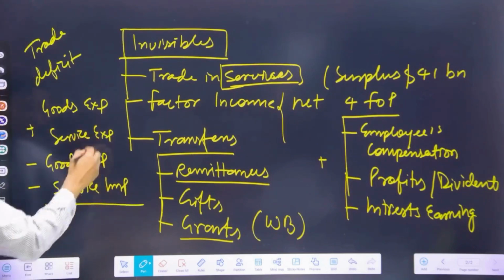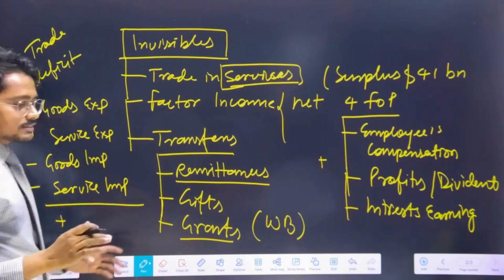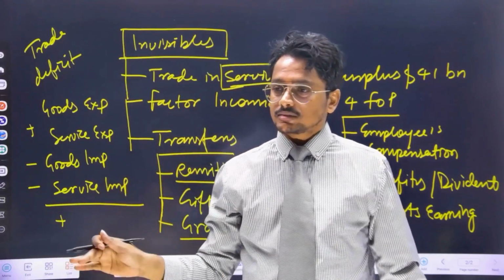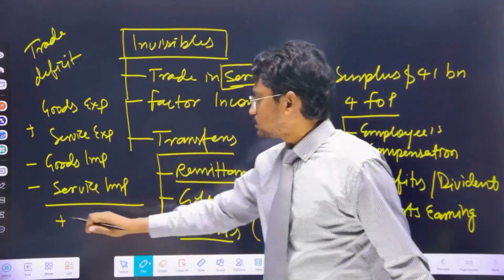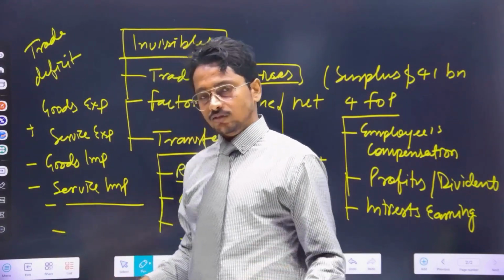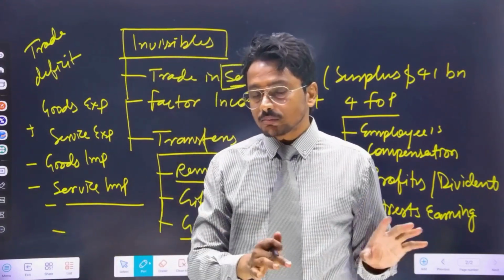So if it is positive, we will say our trade is in surplus. If it is negative, we will say our trade is in deficit. So that's what trade deficit means.